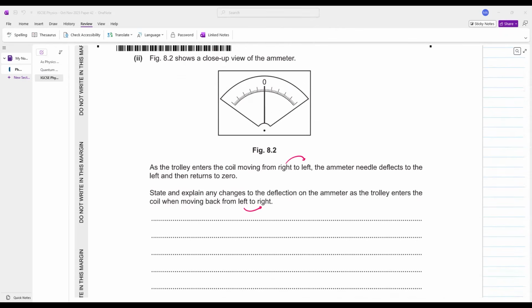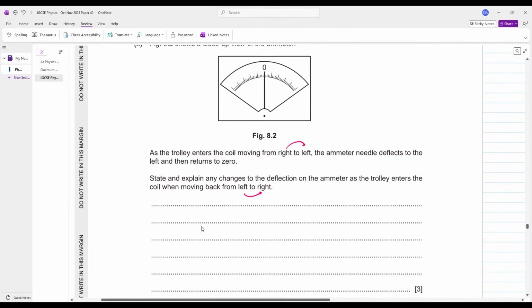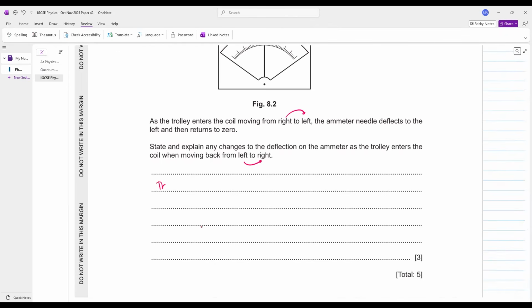यहाँ पे लिख लो the deflection on the ammeter will still be towards the left. Sir, why is that the case? Because you have the same cutting effect. The deflection on the ammeter will still be towards the left.